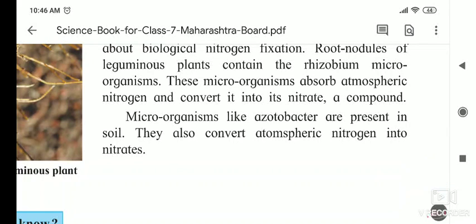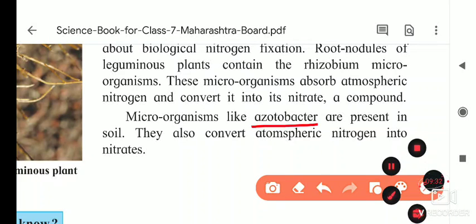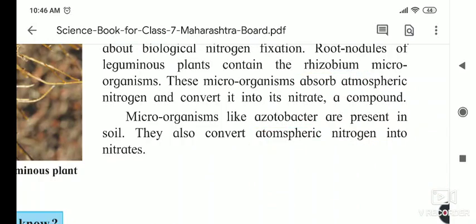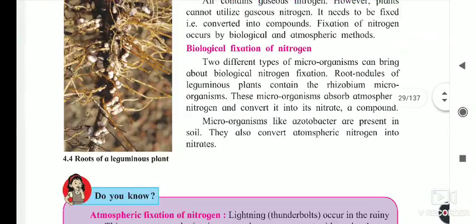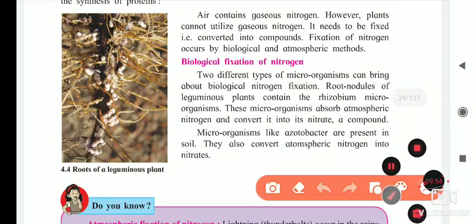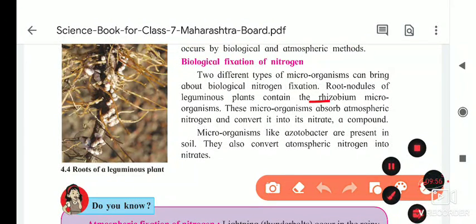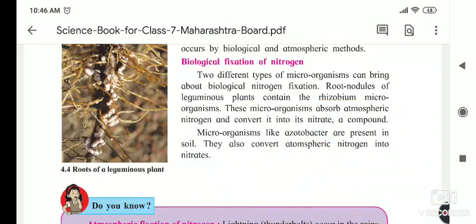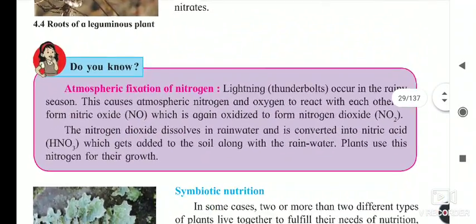One more microorganism present in the soil is called azotobacter. Here, rhizobium and azotobacter are the names of the bacteria, just as you have your own name. Rhizobium and azotobacter are present in the soil, and they convert atmospheric nitrogen into nitrates. This is the nitrogen fixation done by microorganisms. These microorganisms are living things, and that's why it is called biological nitrogen fixation. Now the next part is atmospheric nitrogen fixation.